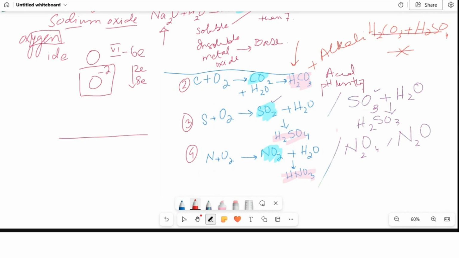So acidic oxides or acids react with alkalis, and alkalis react with acids. But what happens in amphoteric? Amphoteric oxides can react with both. They can react with acids, they can react with alkalis. That is why we call them amphoteric oxides, because they behave both as an acid and as a base. Now I'm going to share a page with you from your book.